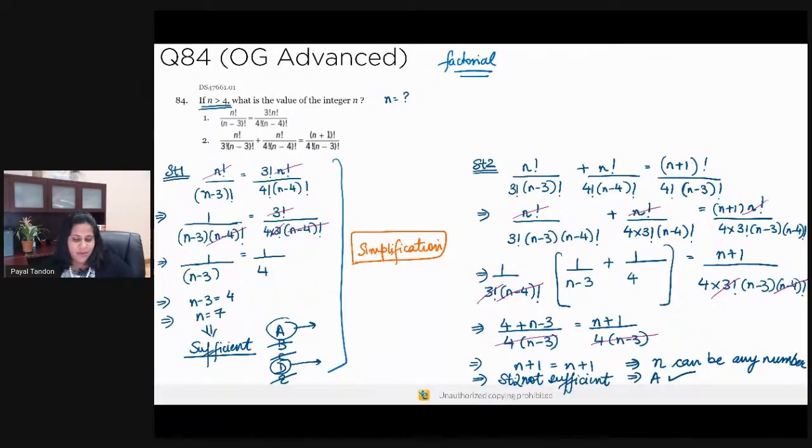N factorial divided by n minus 3 factorial is equal to 3 factorial n factorial, right? So I cancel out the common terms. I need to continue to simplify so that I can cancel out as much as I can. What I end up getting is n minus 3 is equal to 4, n is equal to 7. Now n is equal to 7, my n is greater than 4, so this statement is sufficient here, right? I have a definite value of n.